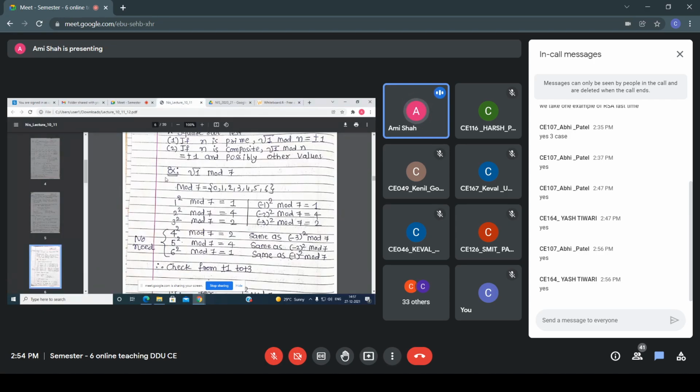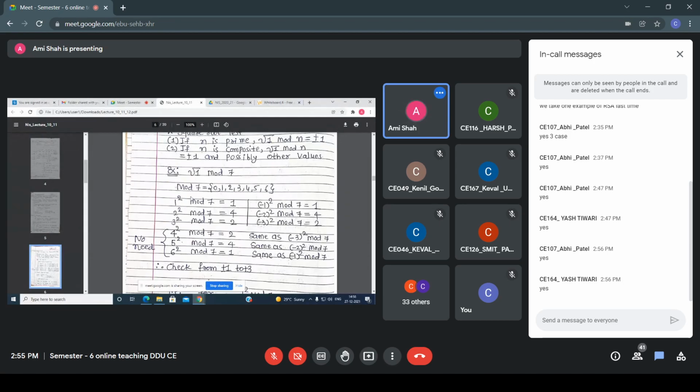First of all, mod 7 means 0, 1, 2, 3, 4, 5, 6. Then you have to take the values one by one. First you have to take both 1 and minus 1.